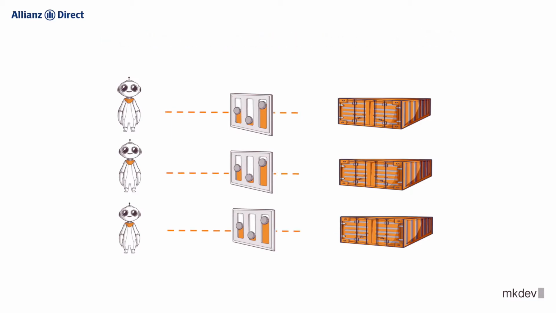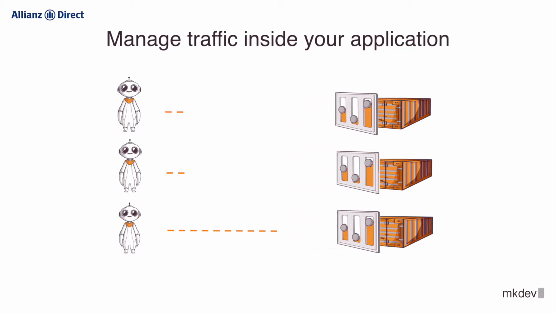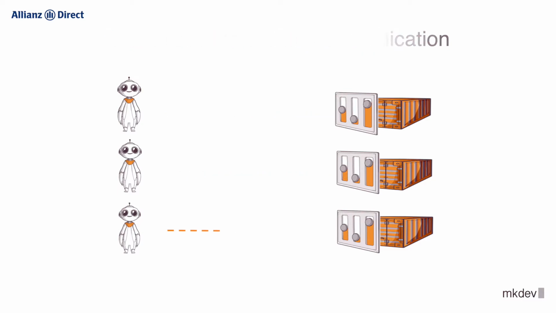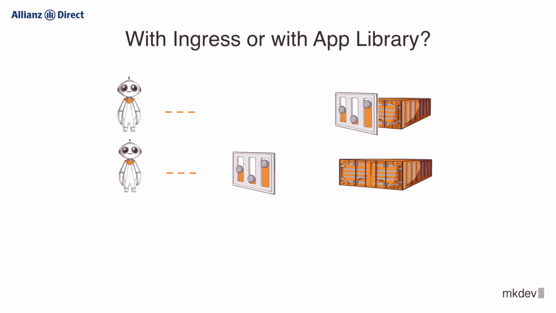Another option is to make advanced traffic management a part of your application. If you have more than one programming language in the company, then it might be a bit hard to keep things up to date and consistent. While both options are not that convenient, you can achieve the required result with both of them, in case you need such advanced traffic management, of course. And if you do need advanced traffic management, then you probably also want to gain a bit more insights into your traffic. This brings us to the observability topic.